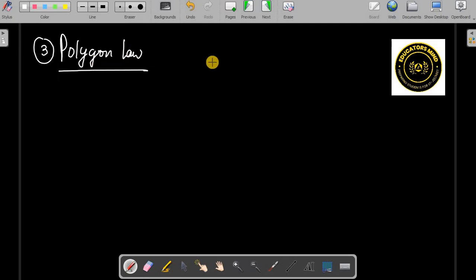See, in the triangle law and parallelogram law we are adding only two vectors, but with the polygon law we can add n number of vectors, and it's a general approach of the triangle law. Suppose this represents one vector. Then we should try to bring the head and tail together.